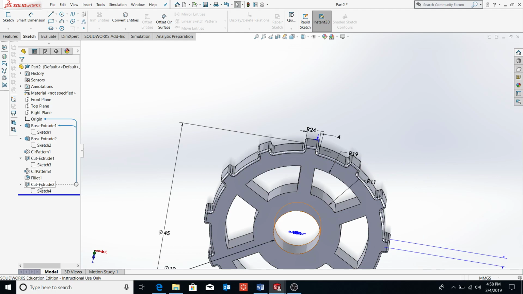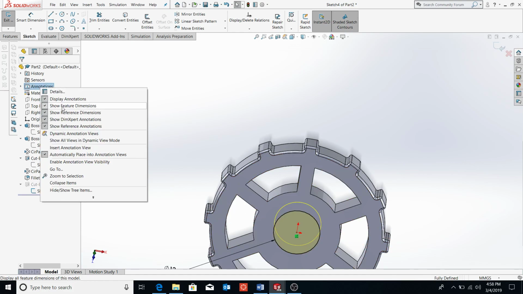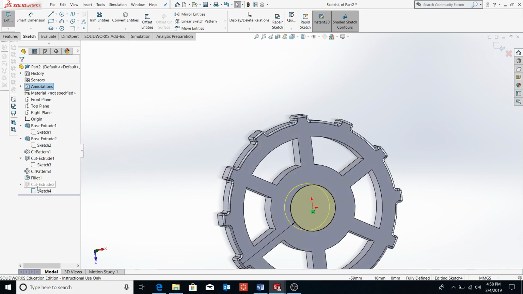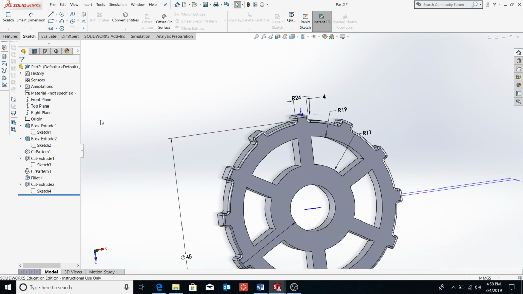I put in the circle in the middle with a radius of 12. That's my part.